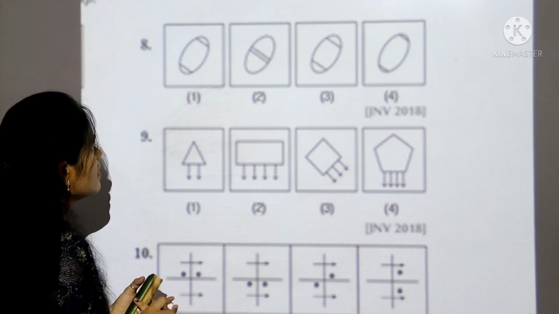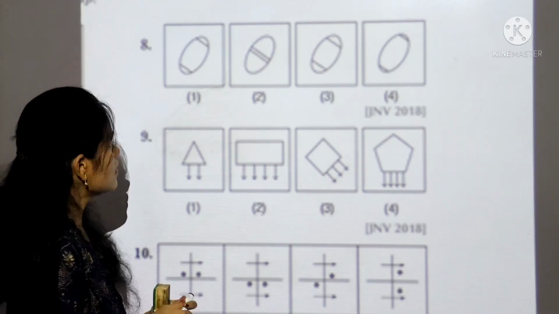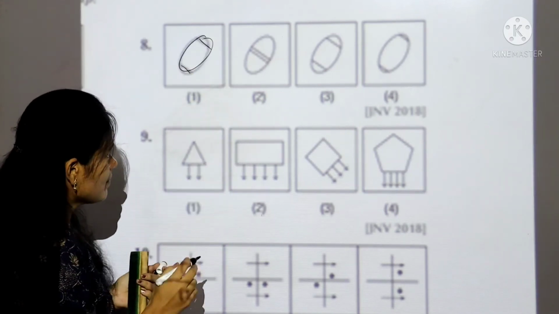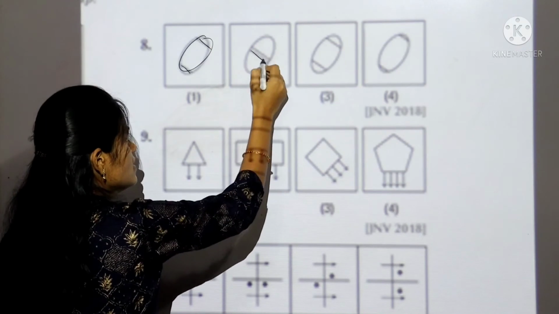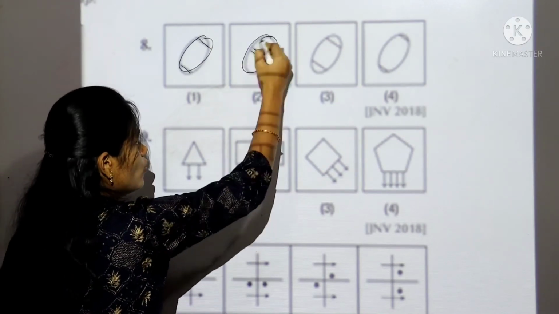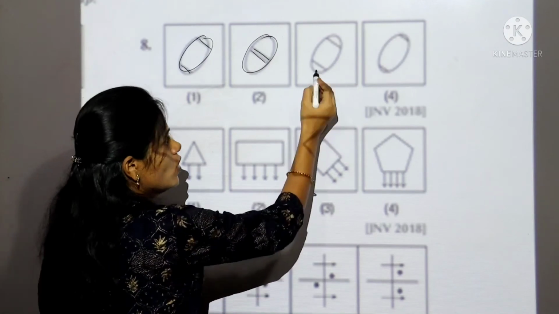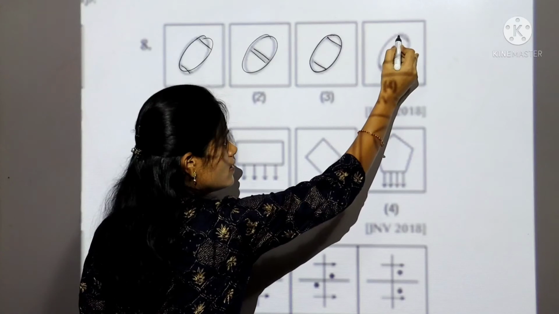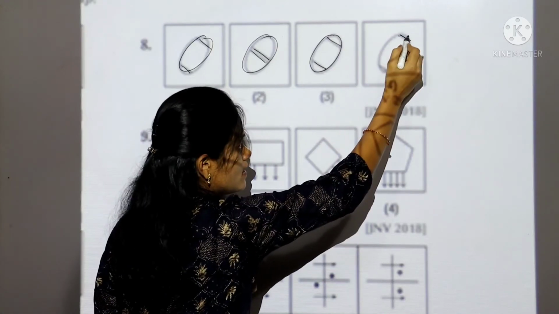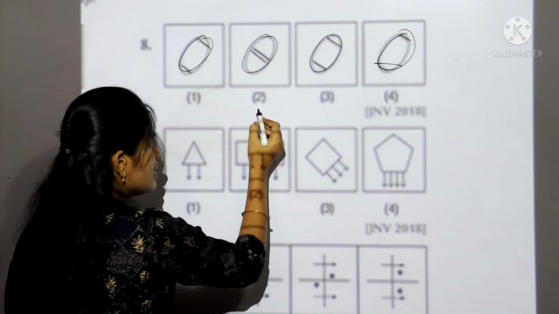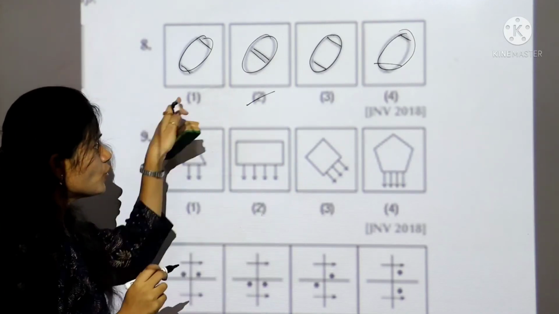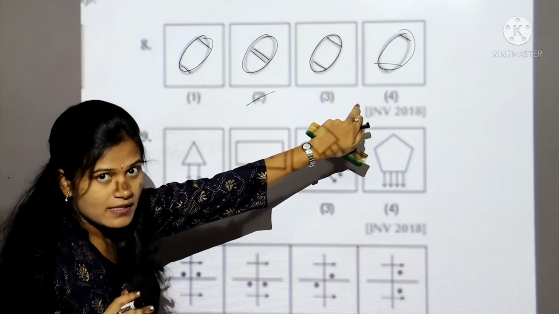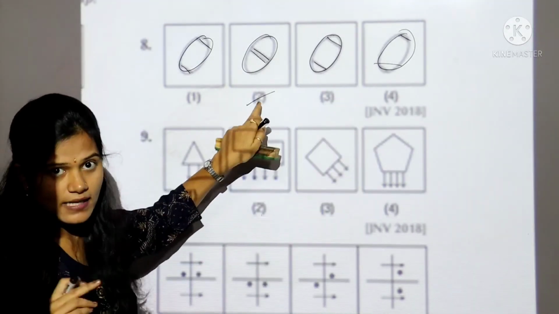In first box they have given two lines which are at the corner of the oval shape. In second box, two lines which are present in the middle of the oval. In third box, this line is present at the corner. In fourth, these two lines are present at the corner. It means our different figure is 2. Why? Because two lines are present at the middle, but in others there are two lines present at the corner, so our answer is second one.